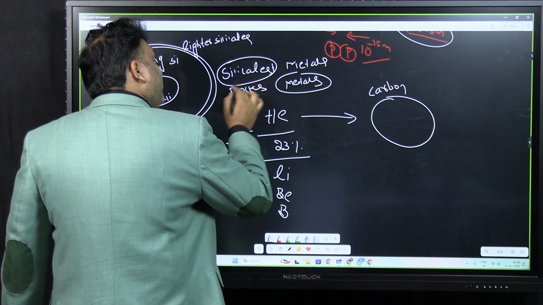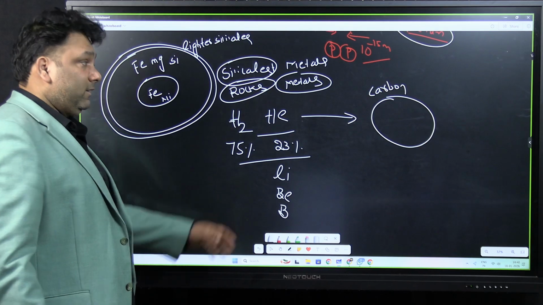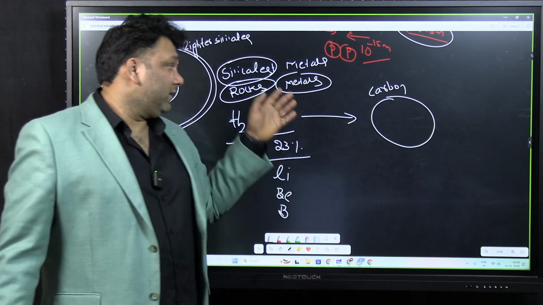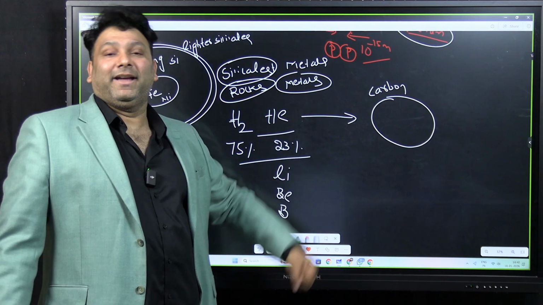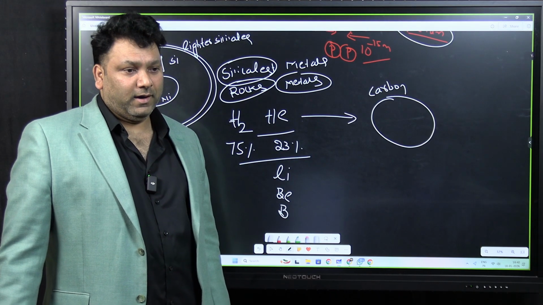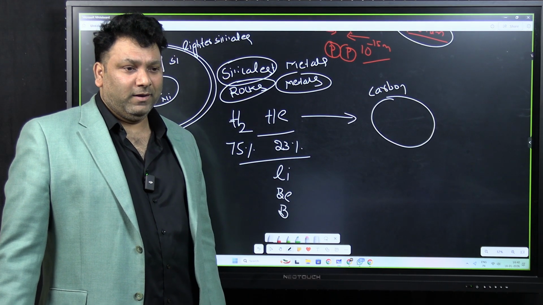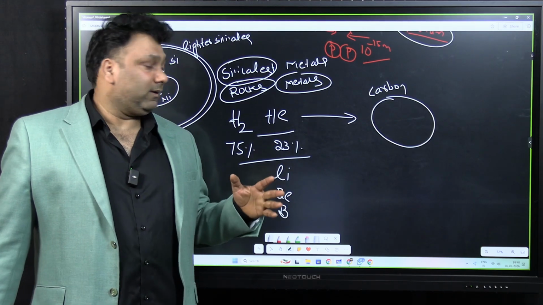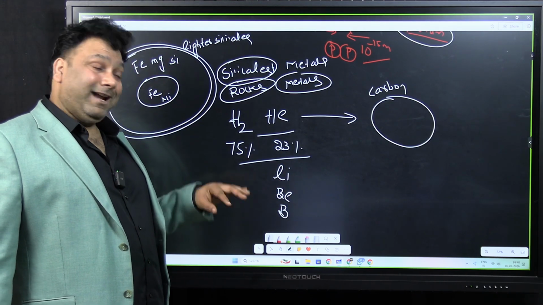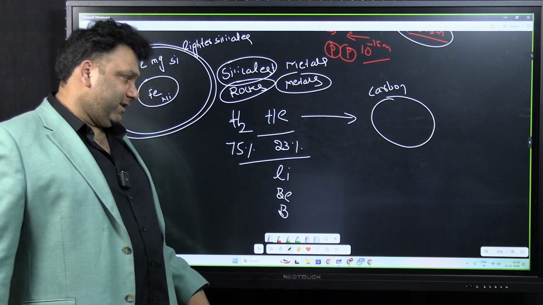So how come the rocks and metals have been formed in the earth? In fact, most of the earth is made up of these rocks and metals only. So where did this come from? Can you tell me? The solar system itself doesn't have so much power. Very good, Ritika. See, I told you, everything is linked with each other.